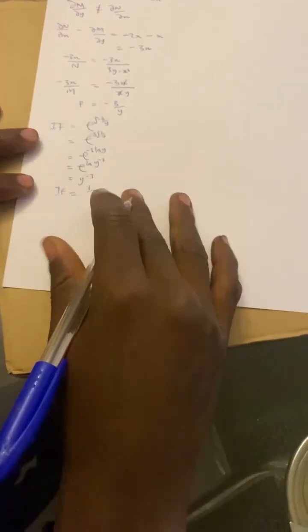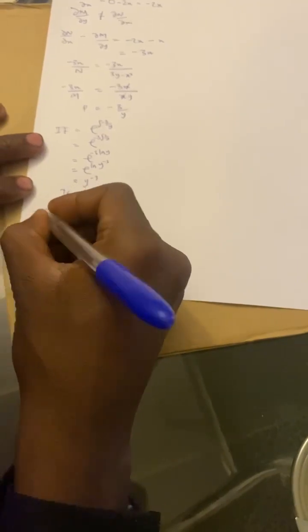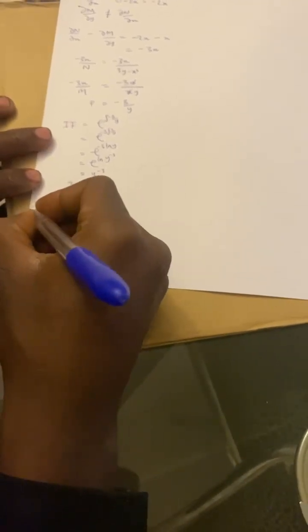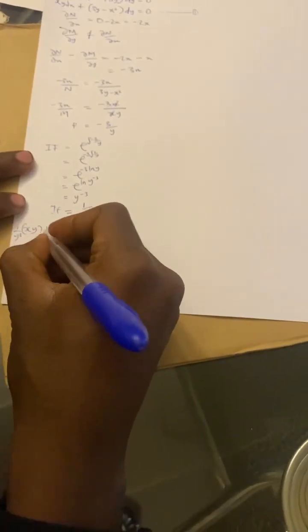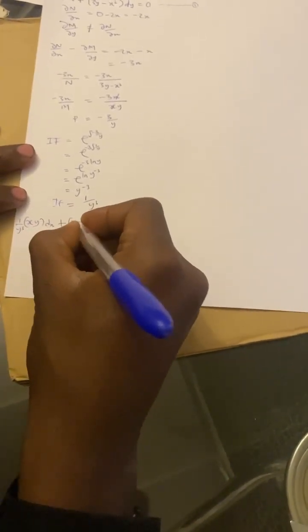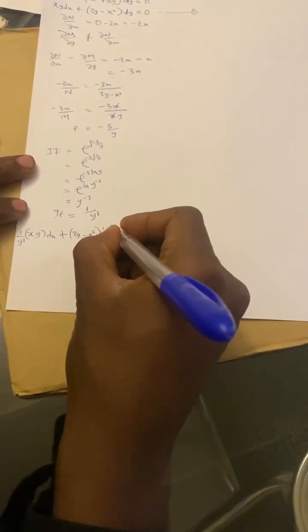We can now multiply our equation 1 by this integrating factor. So we multiply xy by 1 over y cubed, xy dx plus (3y minus x squared). We multiply this also by 1 over y cubed, dy equal to 0.